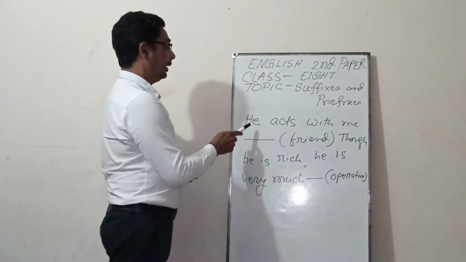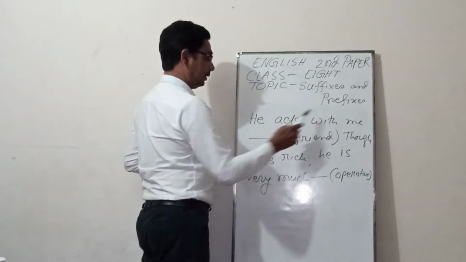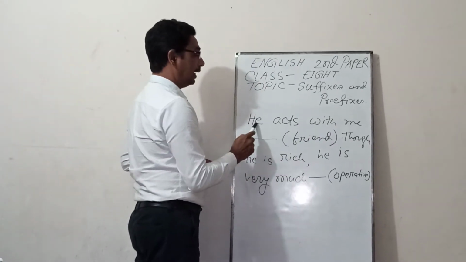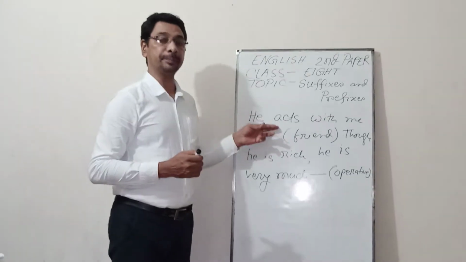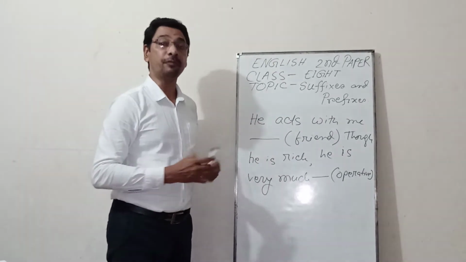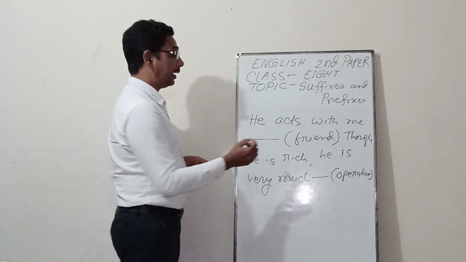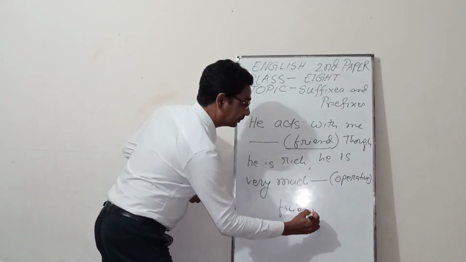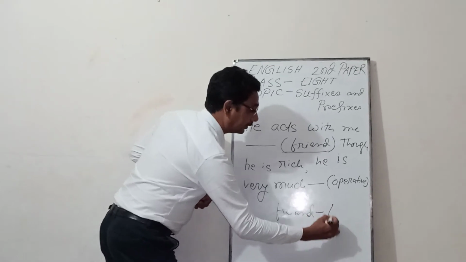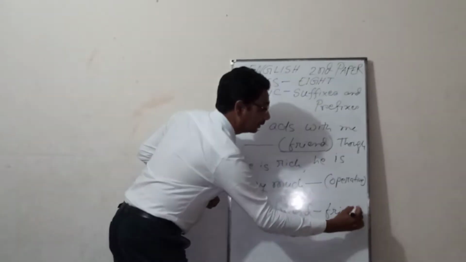You see, he acts with me dash friend. He acts, behavior. He behaves with me how? Friendly. Okay? Friend, friendly.